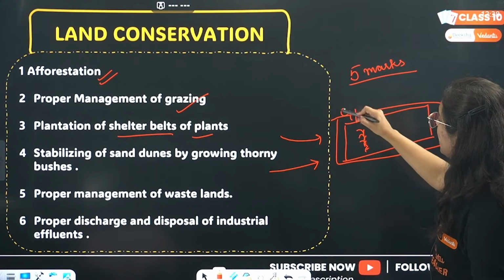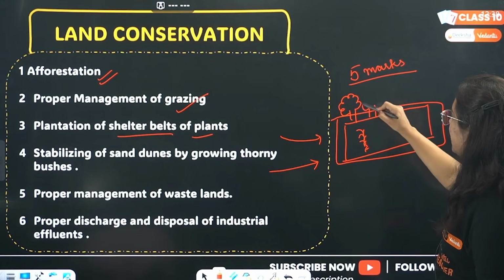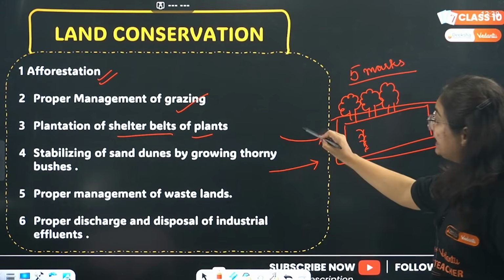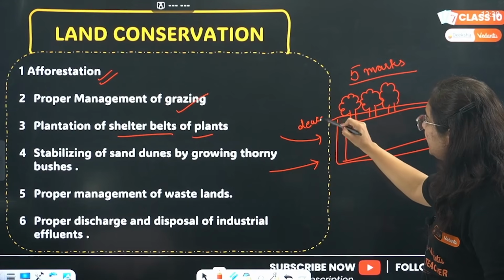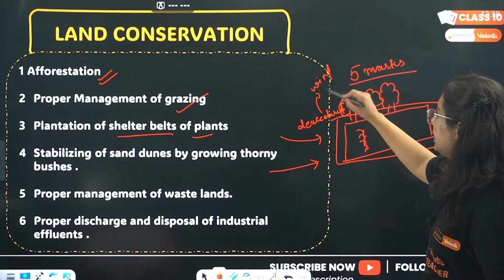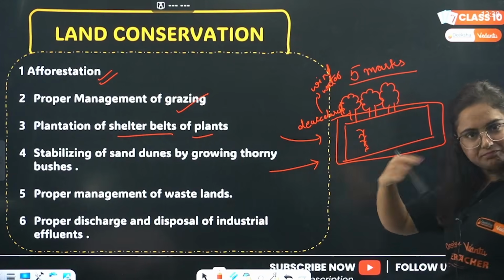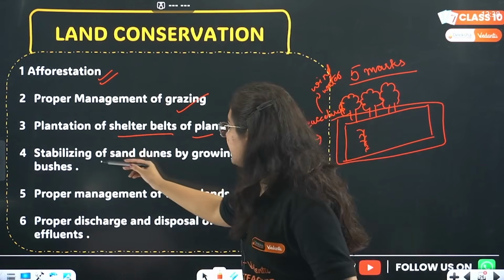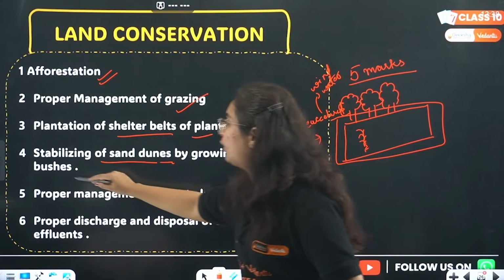We can grow large trunk of trees. What will happen? It will decelerate the flow of this wind as well as running water so that they do not harm the land. This is known as shelter belts. It helps in stabilizing of sand dunes by growing thorny bushes.